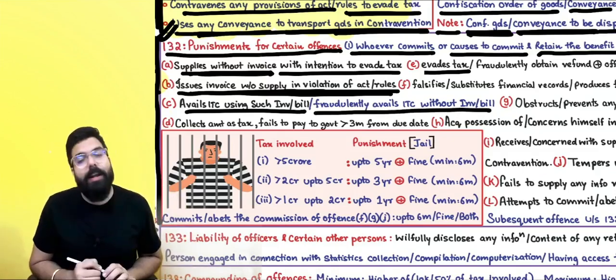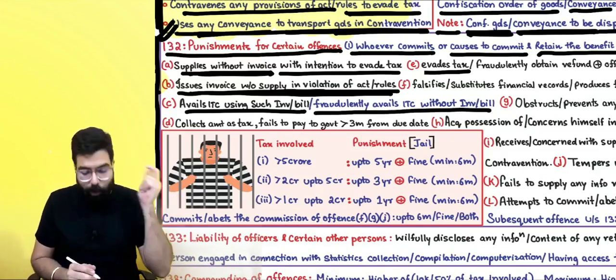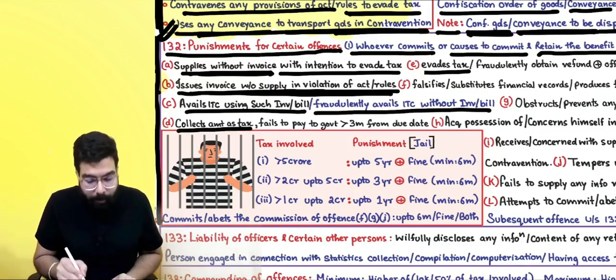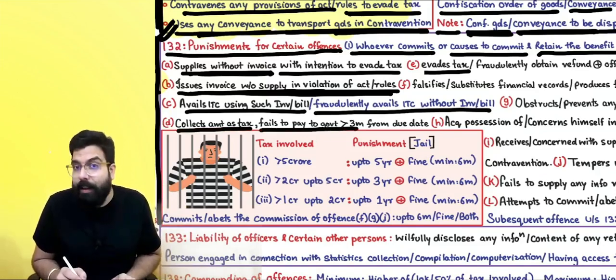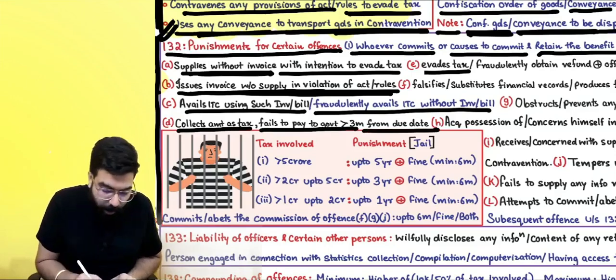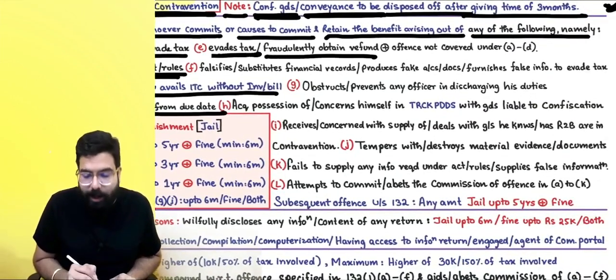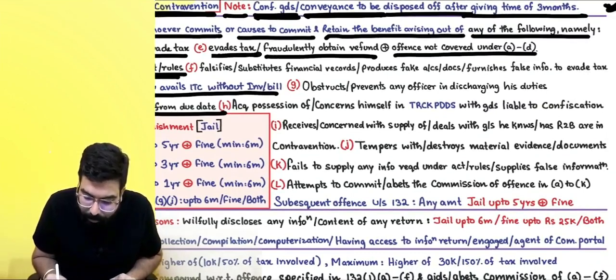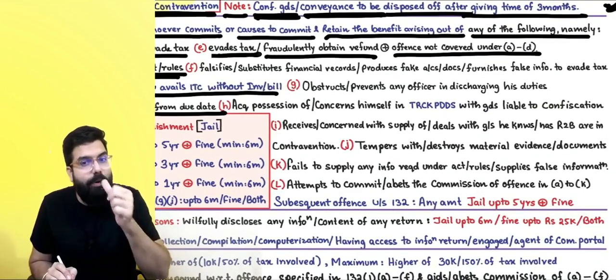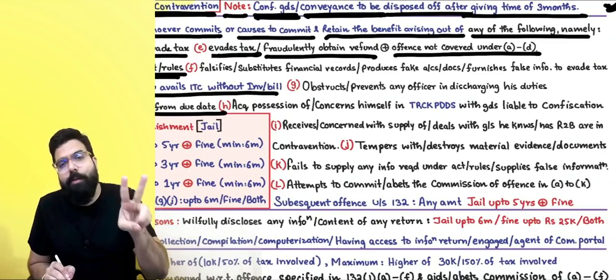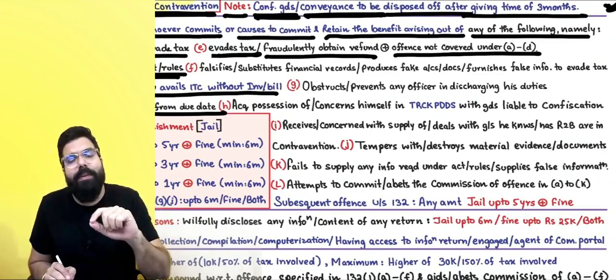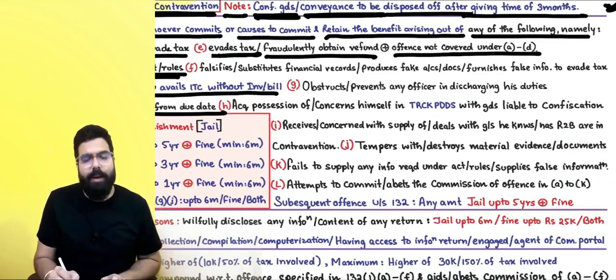Fraudulently, I have gone ahead and taken the ITC without invoice or bill, or I have collected an amount but failed to pay to the government for more than 3 months from the due date. Always remember, or I have evaded tax or fraudulently obtained a refund plus the offense is not covered in A to D, then it is covered in E.